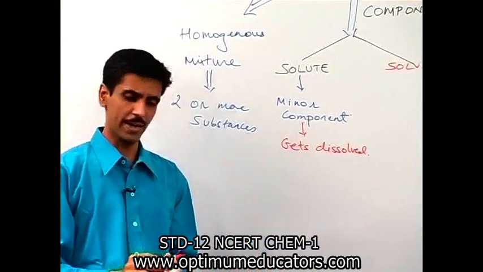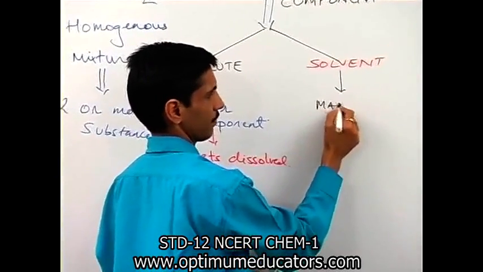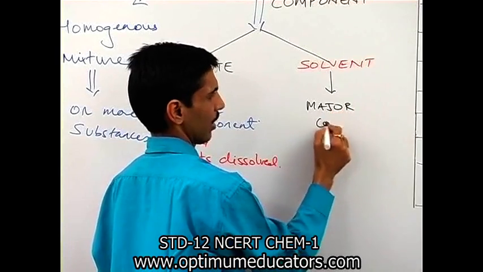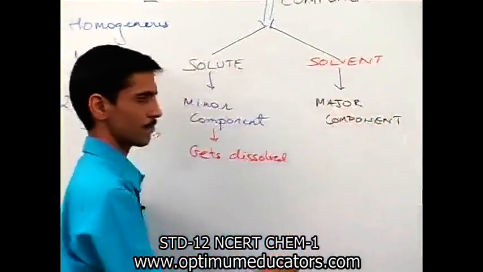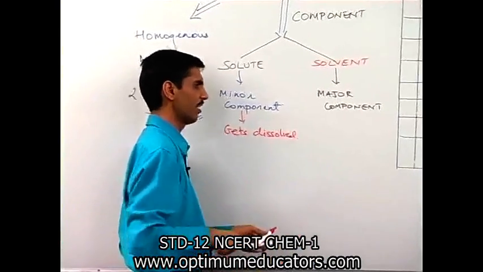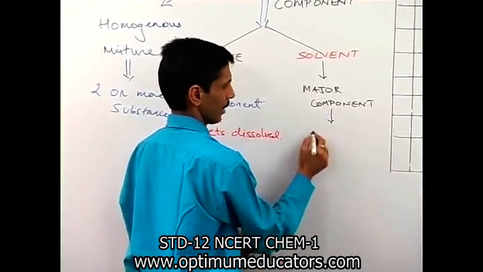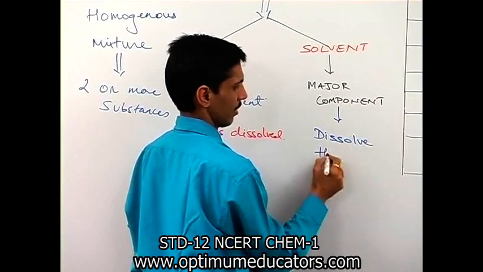When we talk about a solvent, solvent is a major component. बड़ा हिस्सा है वो solution का. So it's a major component. And because it is a major component, therefore what we say is it has an ability to dissolve the solute.